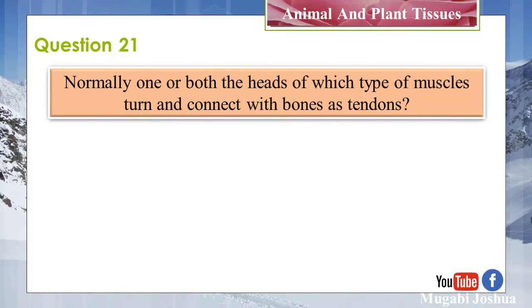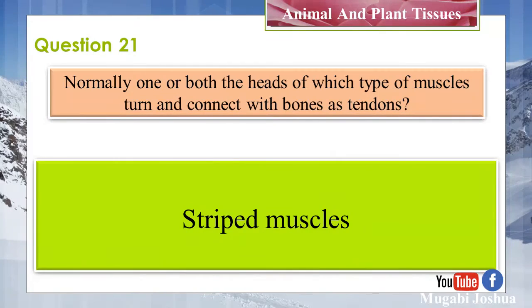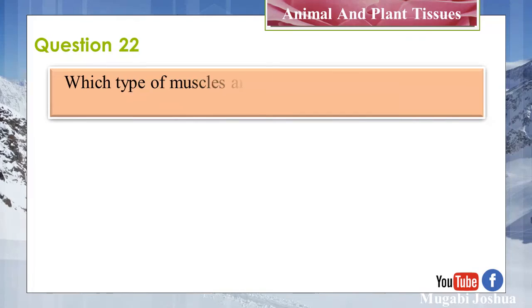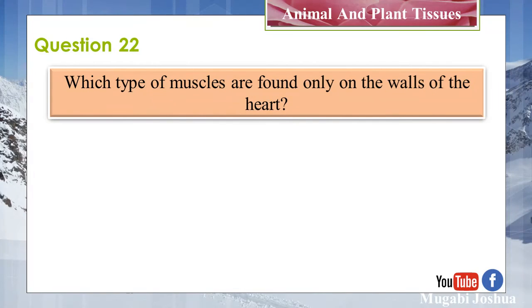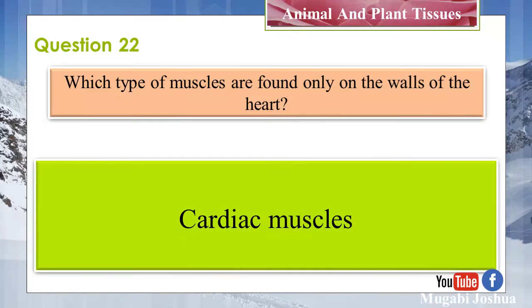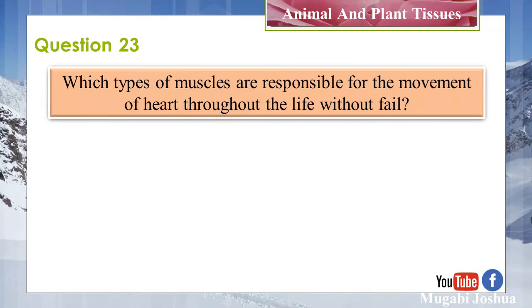Question 21. Normally, one or both the heads of which type of muscle turn and connect to which bone or tendons? Striped muscles. Question 22. Which type of muscles are found only on the walls of the heart? Cardiac muscles. Question 23.